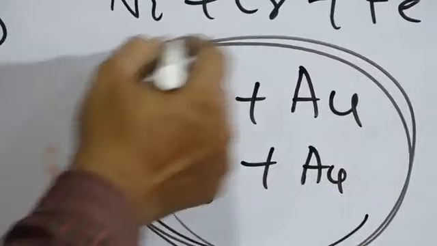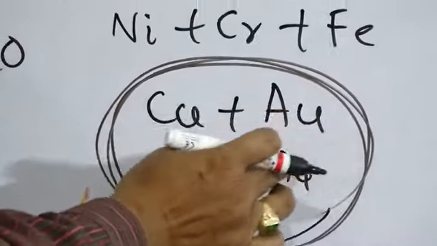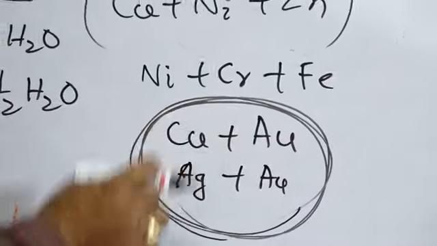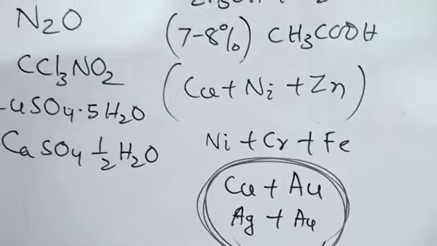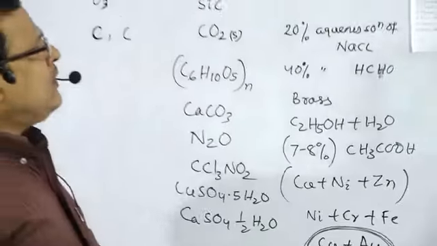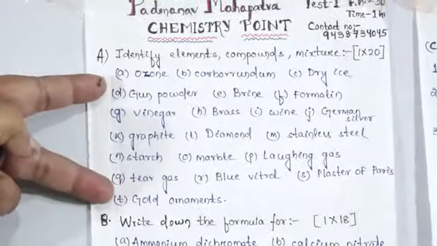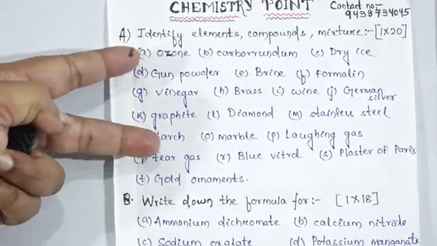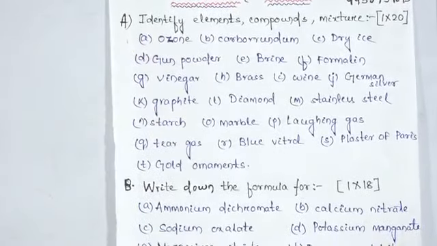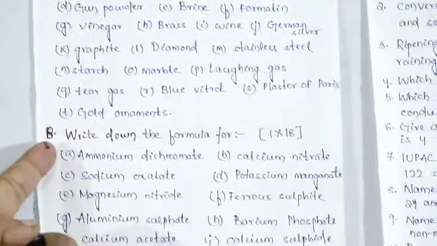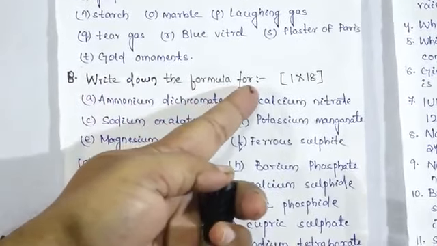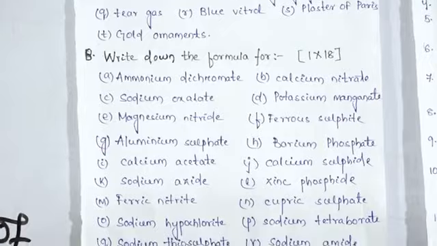Pure gold is highly malleable, therefore the ornament is made by the addition of some impurities, that is copper or silver, to make it hard. Next one, these are the 20 questions that I have given, that is identification of elements, components, mixture. Question B, we have to write down the formula for the compounds, given one by one.